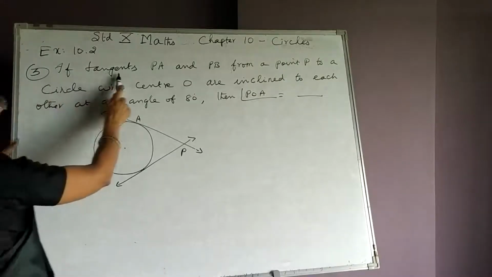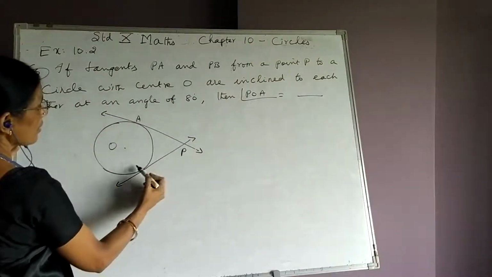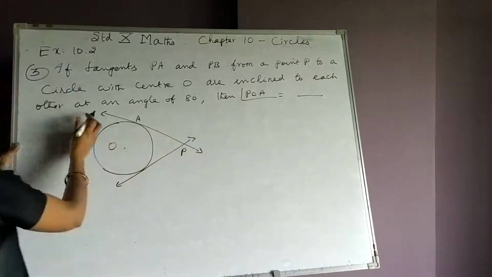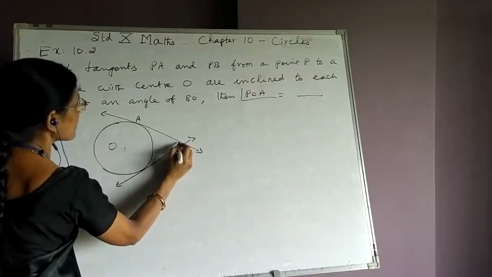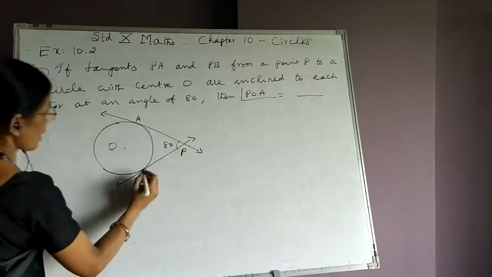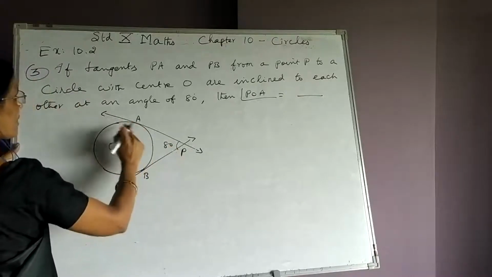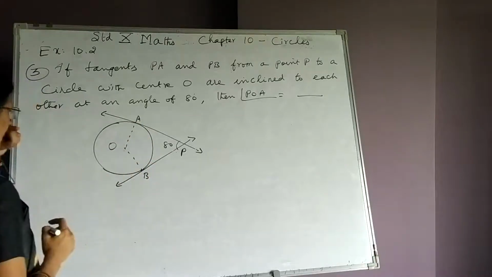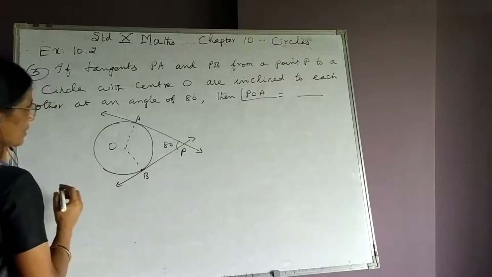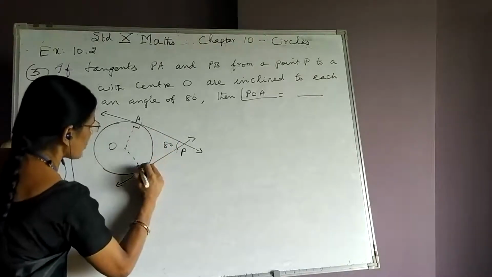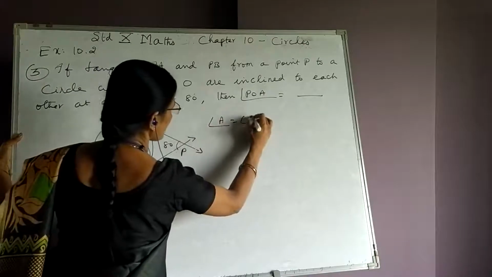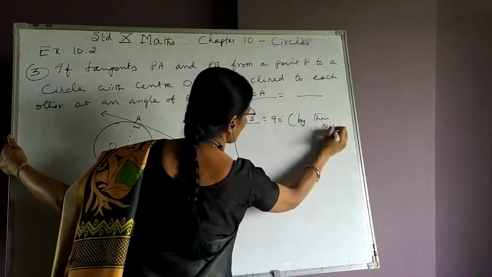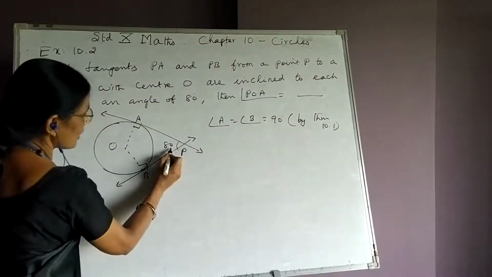Third sum: if tangents PA and PB from the point P to a circle with center O are inclined to each other at an angle of 80. This is 80. The question is to find POA. This angle is asked. First I complete O with A and O with B. We are getting a quadrilateral, right? So angle A is 90, angle B is 90, angle A is equal to angle B is equal to 90 by theorem 10.1, right? And angle P is given as 80.